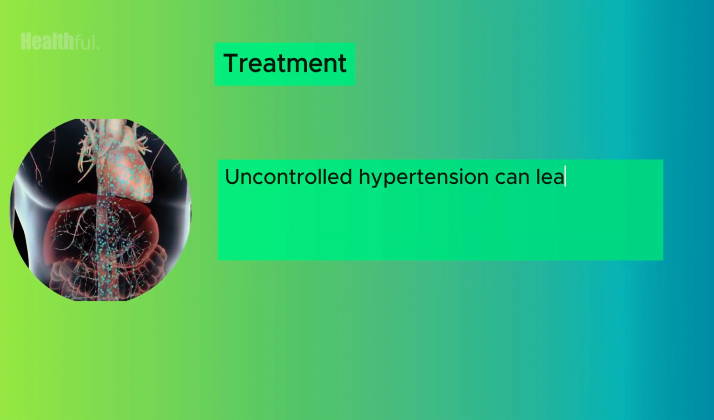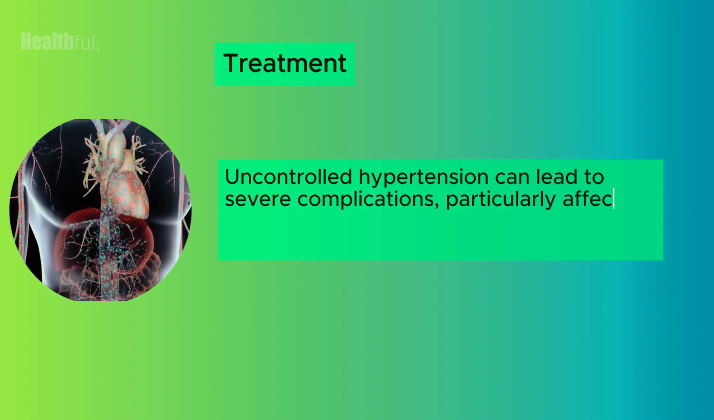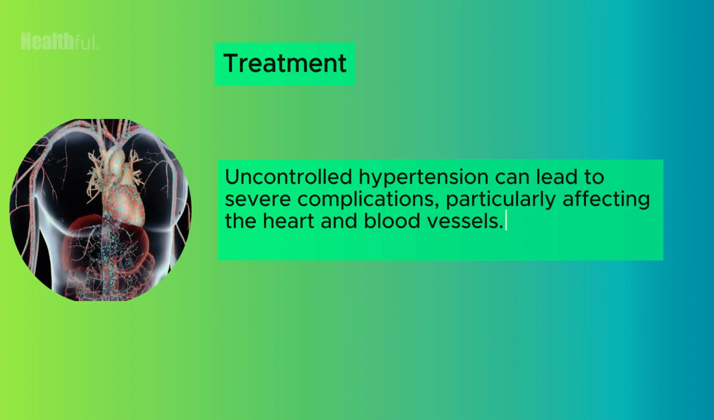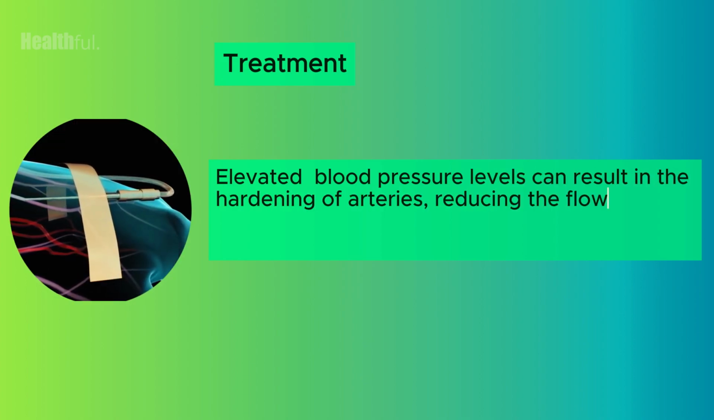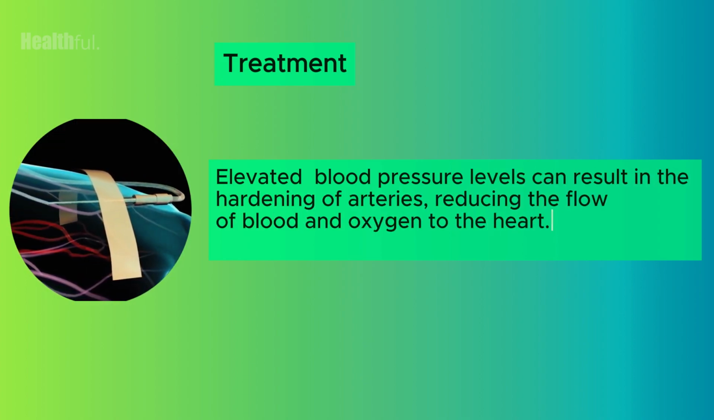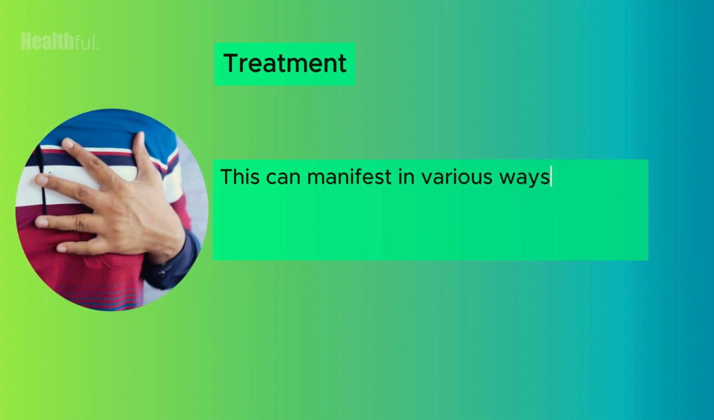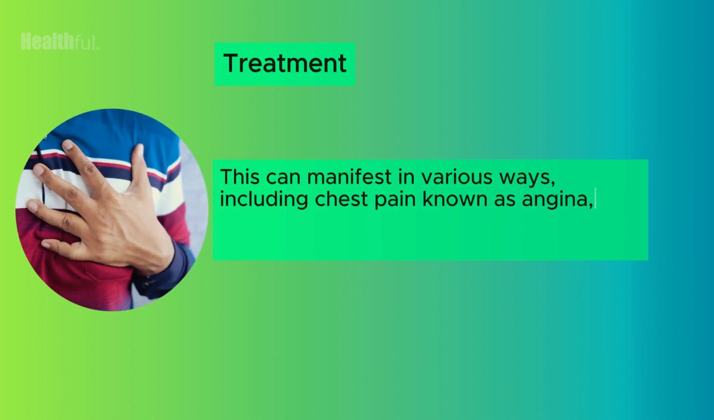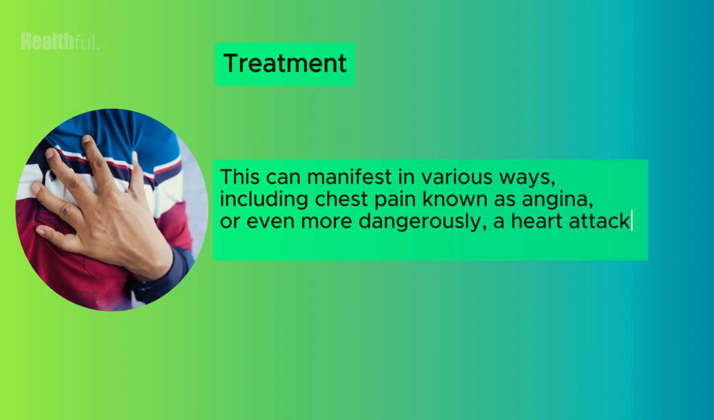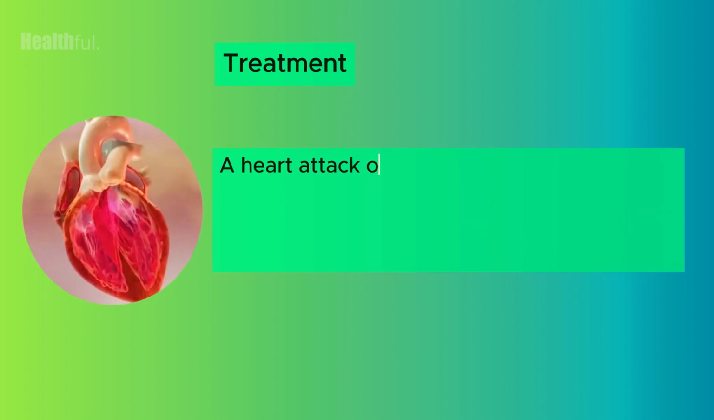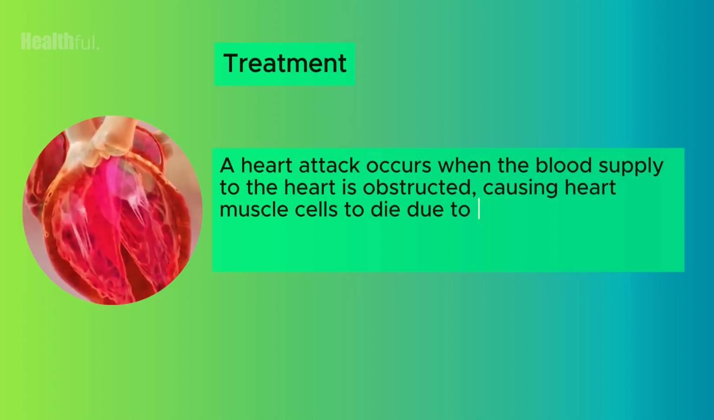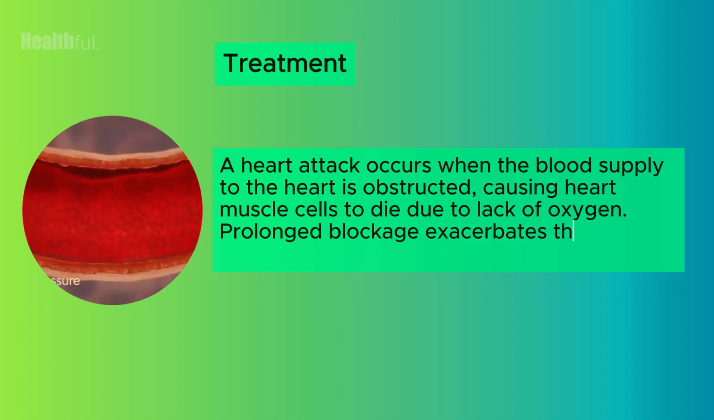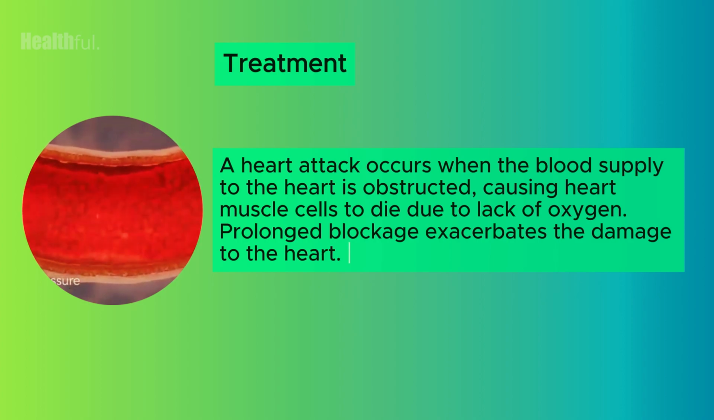Uncontrolled hypertension can lead to severe complications, particularly affecting the heart and blood vessels. Elevated blood pressure levels can result in the hardening of arteries, reducing the flow of blood and oxygen to the heart. This can manifest in various ways, including chest pain known as angina, or even more dangerously, a heart attack. A heart attack occurs when the blood supply to the heart is obstructed, causing heart muscle cells to die due to lack of oxygen. Prolonged blockage exacerbates the damage to the heart.